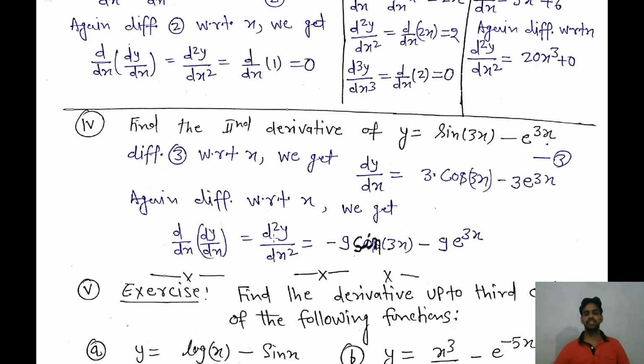Then we will get d2y over dx square is equal to the derivative of cos 3x, which is minus sin 3x, and then the derivative of 3x gives 3. So 3 into 3 is 9, minus 9 sin 3x, minus again 9 into e to the power 3x. This is the answer of this question.